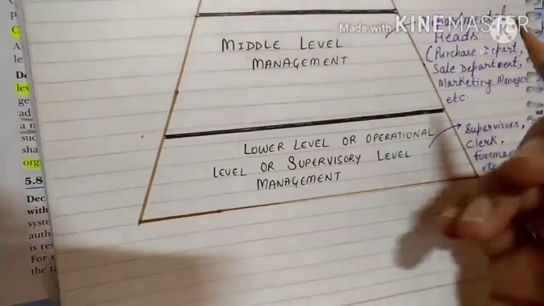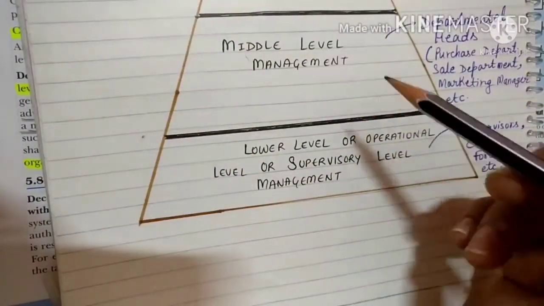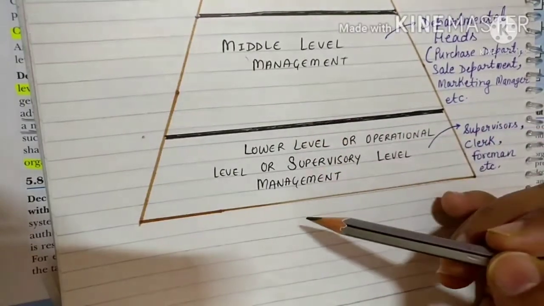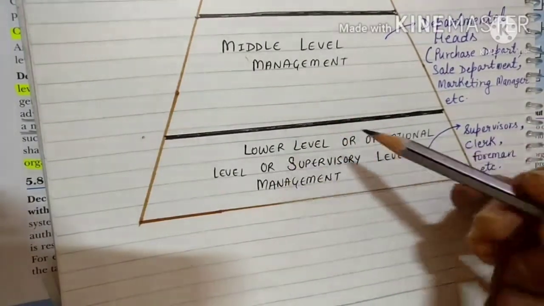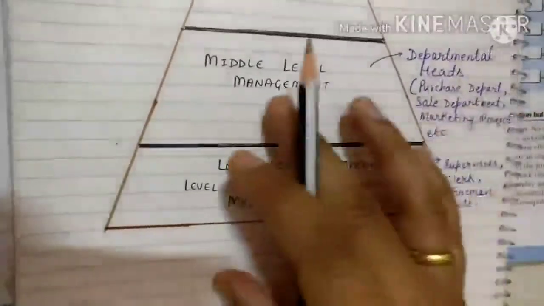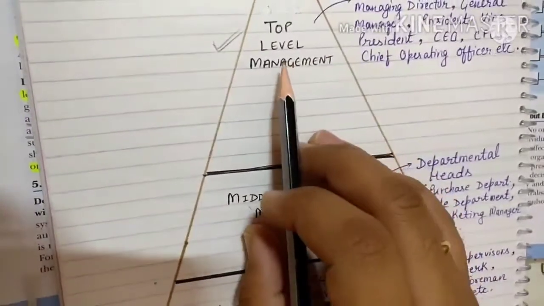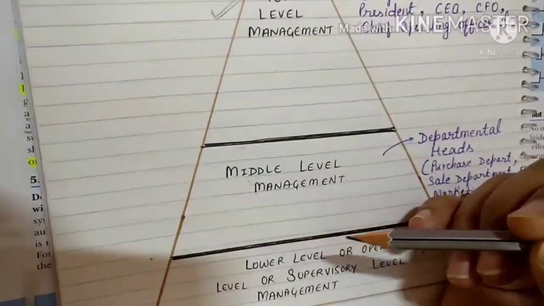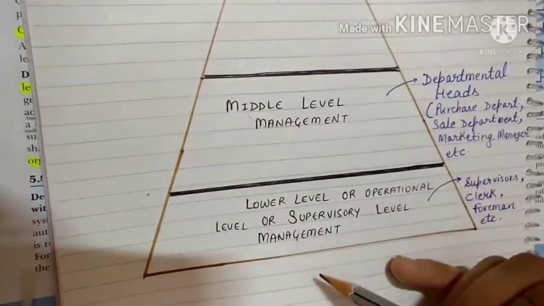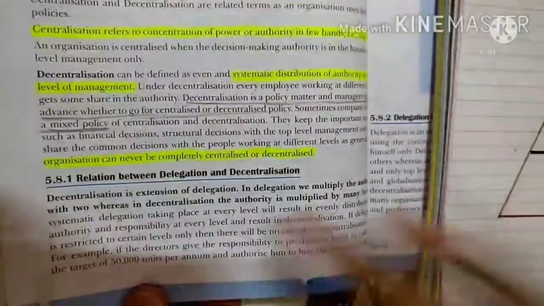Decisions regarding recruitment and some other decisions, such as repairing machines, these decision authorities they give to the middle level and lower level. So they are opting for a mixture, centralization also and decentralization also. The main authority they give to the top level in a mixed policy, and some common decision authority they give to the middle level also and the lower level also. That is called a mixed policy.